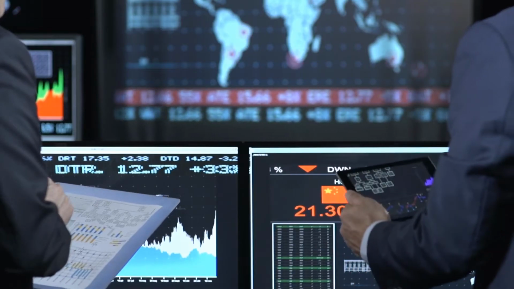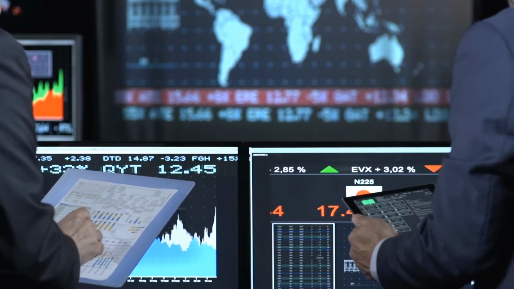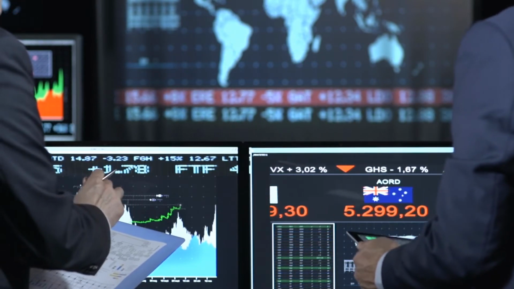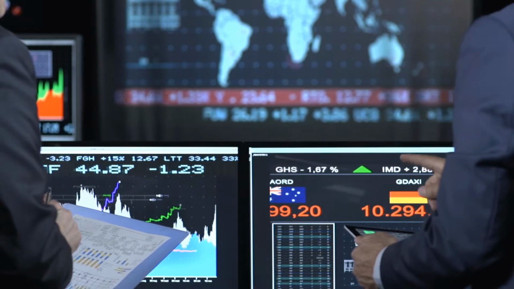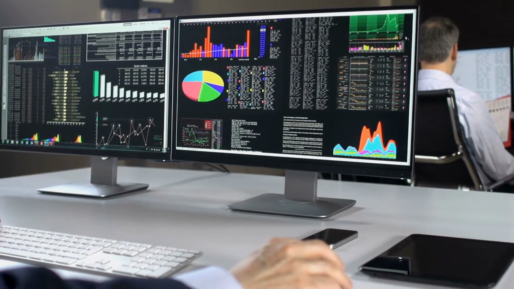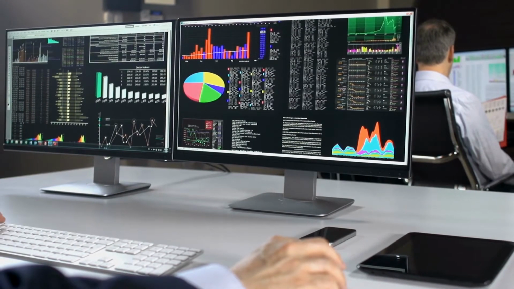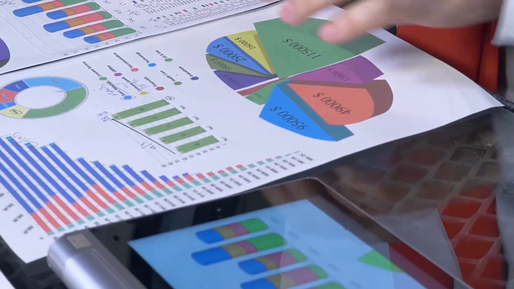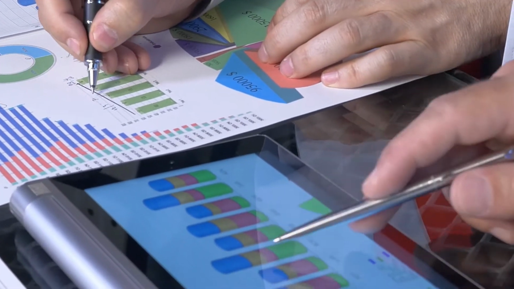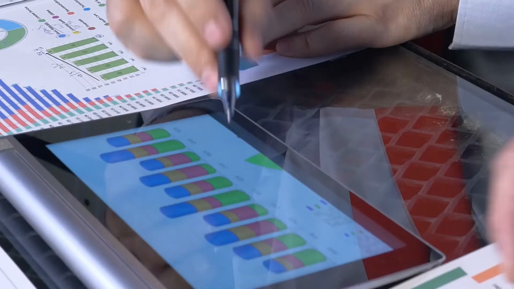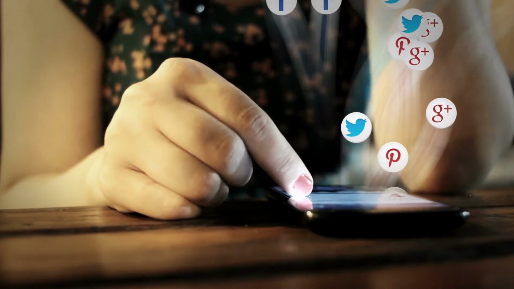So if you want to learn how to automatically, algorithmically trade stocks and cryptocurrencies, this bundle of Kickstarters is for you. We're going to show you how to do exactly that. We're going to show you how to use technical analysis to make stock predictions, and fundamental analysis as well. We're also going to show you how to do Twitter sentiment analysis to help your models.